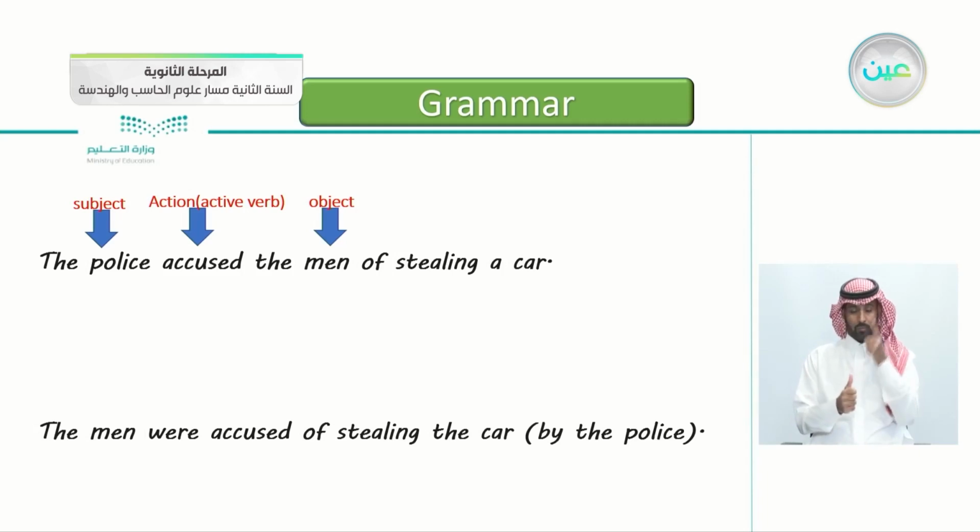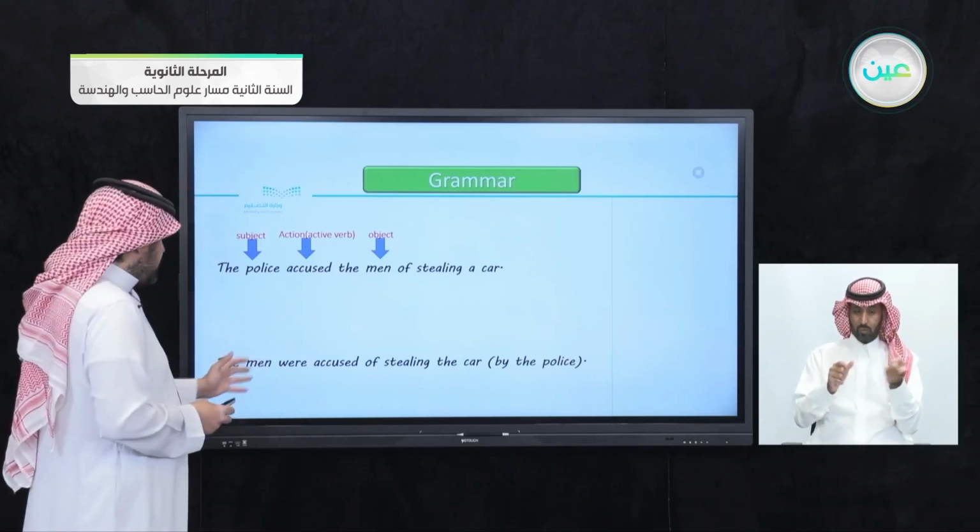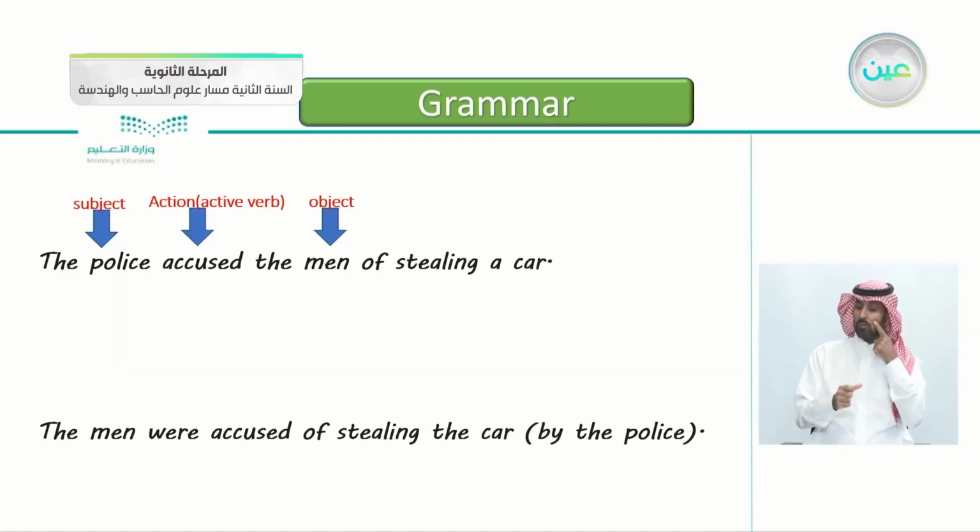Again, the subject here is the police. They accused, so this is the action verb here, and the object here is the men of stealing the car. And you notice that in the second sentence, we rearranged the sentence just a little bit. We said the men were accused of stealing the car.